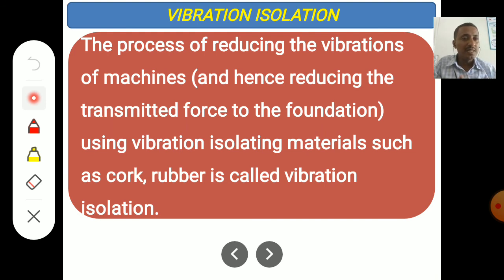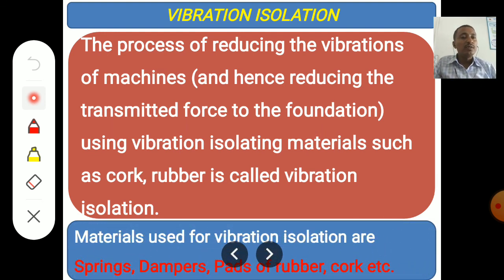Isolate means to prevent transfer of vibrations. Vibration isolation means avoiding the transfer of vibrations from one part to another part, in simple terms, by using different techniques. Sometimes we use some materials, sometimes some machines, some external forces, to prevent the transfer of vibrations. This process is called vibration isolation.